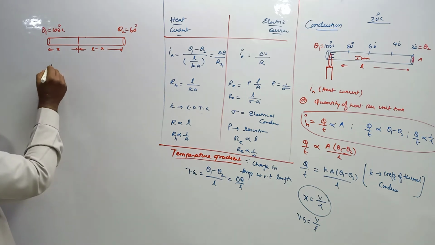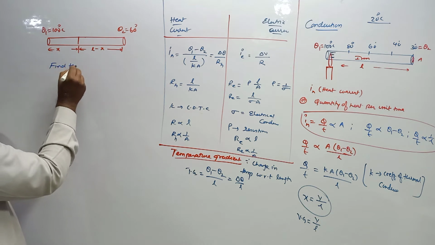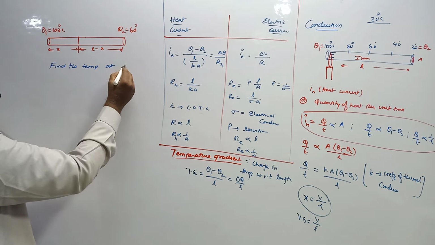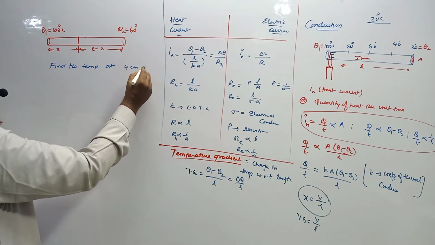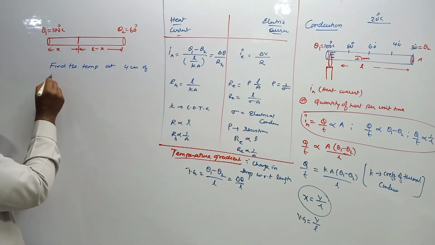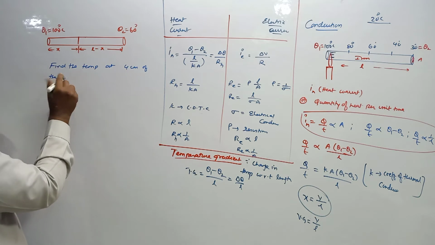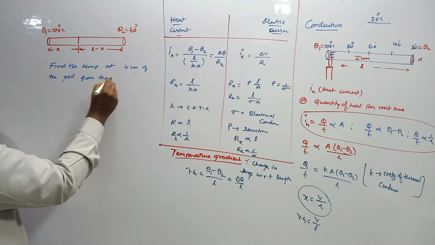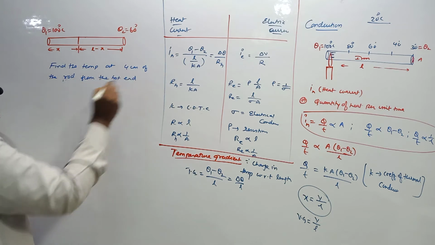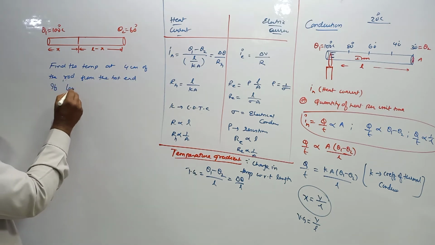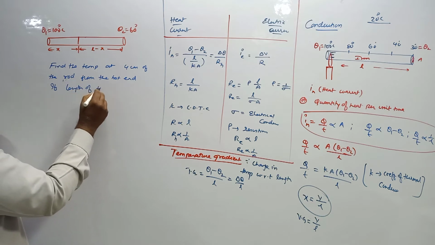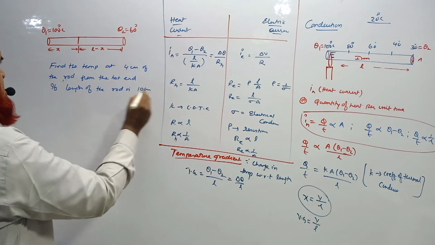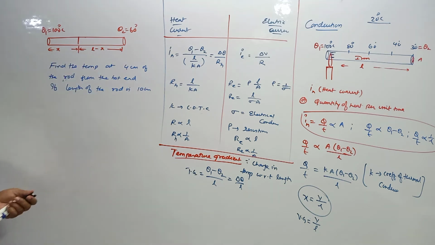Next I am asking you, find the temperature at 4 centimeters of the rod from the hot end, if the length of the rod is 10 centimeters.